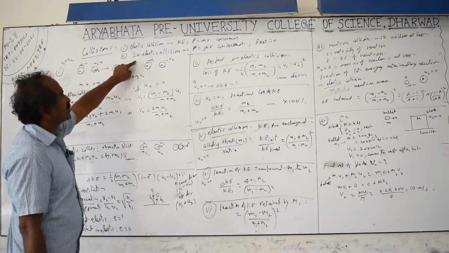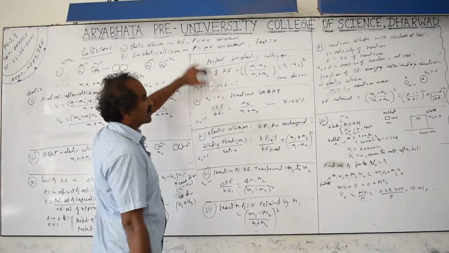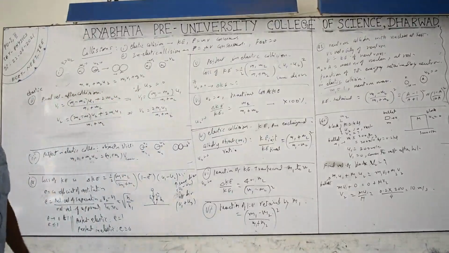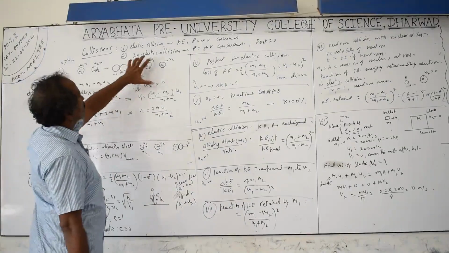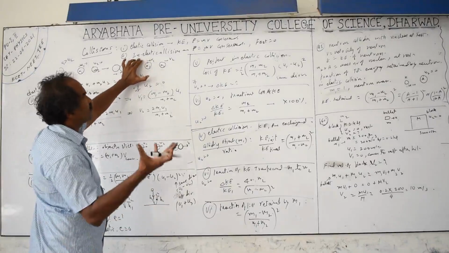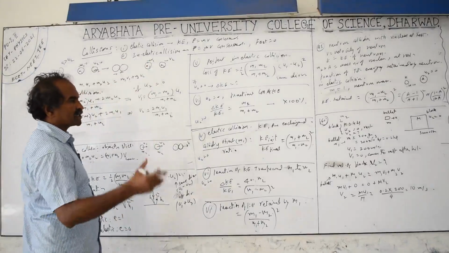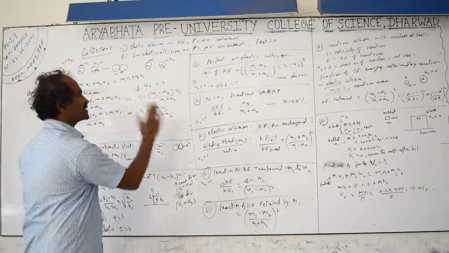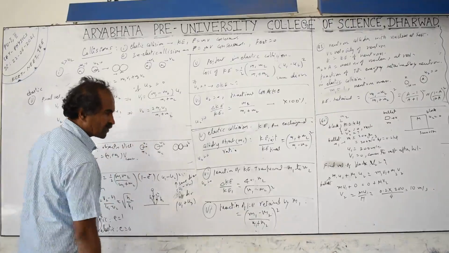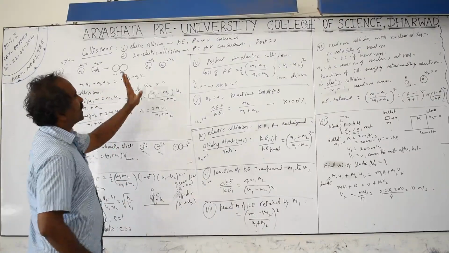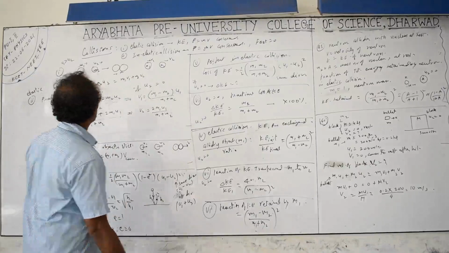In the case of an inelastic collision, momentum alone is conserved; kinetic energy is not conserved. It can increase or decrease. Firing a bullet is also a kind of collision, and the explosion of a bomb is also a kind of collision. In the inelastic collision, kinetic energy increases in the firing of a bullet or explosion of a bomb. In the case of a gum ball or mud ball thrown at the wall or down to the ground, it sticks there. In such cases, momentum is conserved, but kinetic energy is not conserved; it is transferred to heat energy, sound energy, etc.